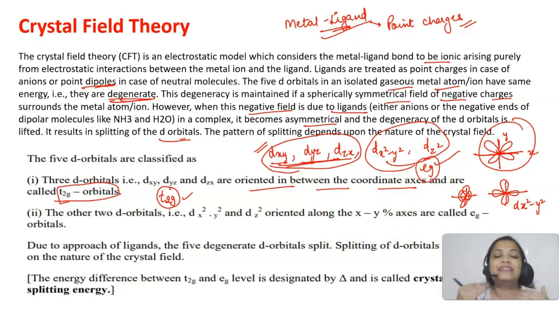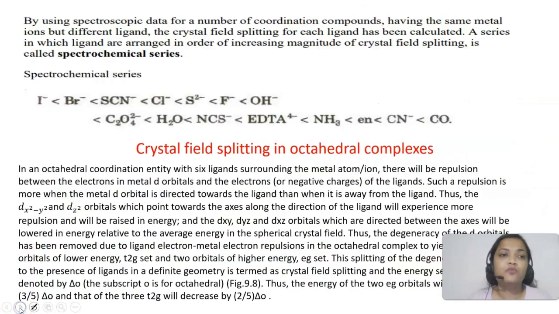So when the ligand approaches, these 5 degenerate d orbitals split, and this splitting depends on the nature of the crystal field. Now, the energy difference between these T2G and EG levels is designated by delta. This is delta, and we will be calling it the crystal field splitting energy. Let's move ahead. This crystal field splitting energy will depend on the type of ligand that we are having.